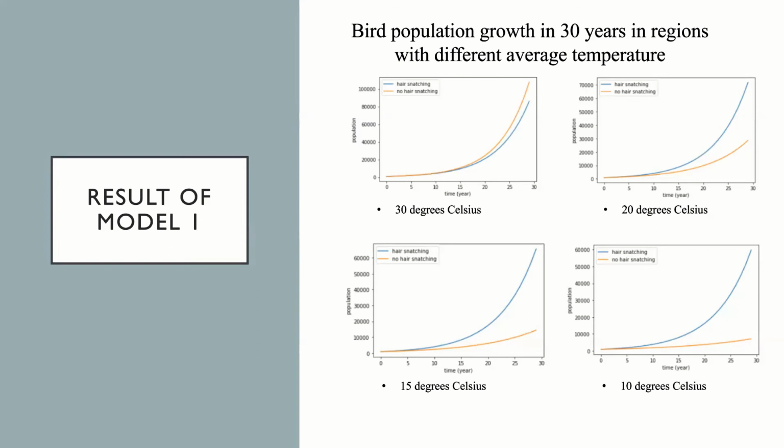So we can see that when the temperature is high, the population with hair snatching behavior increases slower compared to the no hair snatching behavior. And when the temperature starts to decrease, you can see that now the hair snatching clearly has the benefit over the no hair snatching behavior as the population now increases more rapidly. And you can see that the gap between the 2 scenarios starts to increase more and more when the temperature decreases.